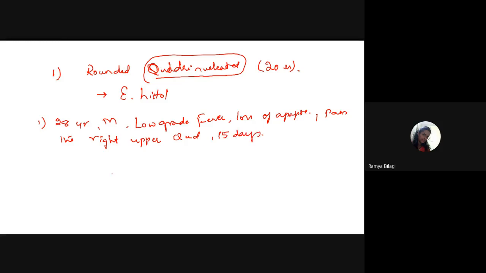Now, 3 months back, he suffered from dysentery. This is also part of the history of presenting illness. So, 3 months back, there was a history of what? Dysentery. So, that is blood in the stools.